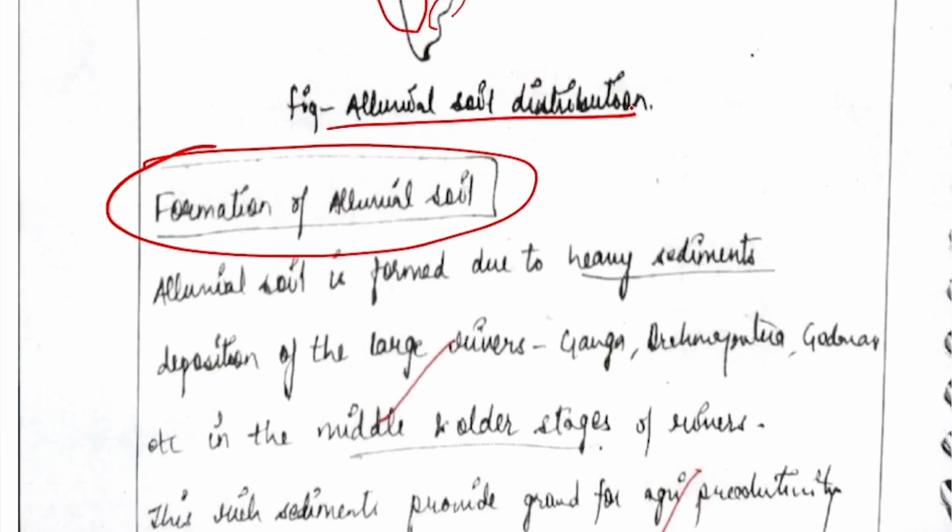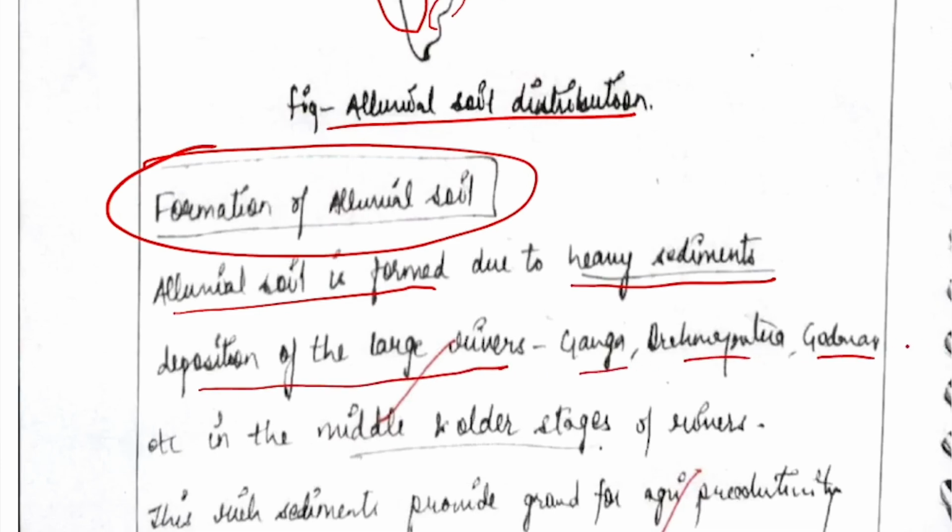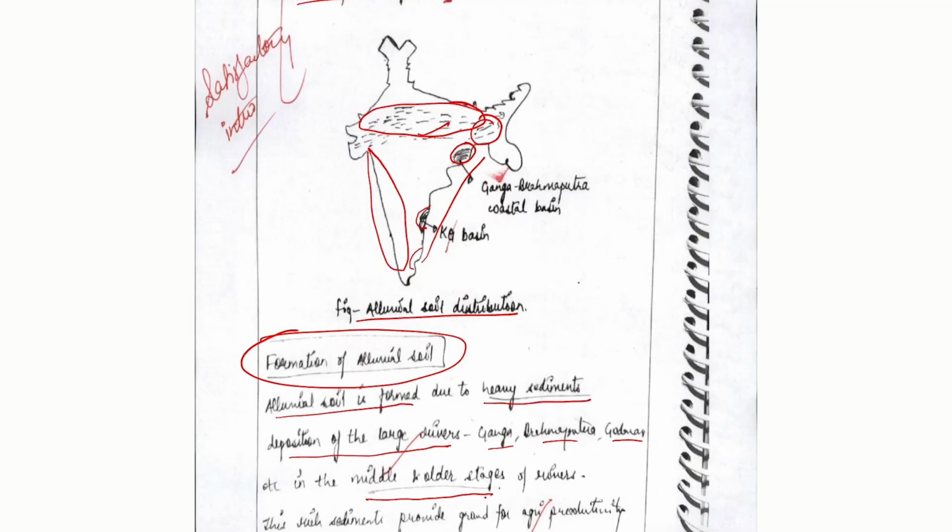So let's see the characteristics written by Hemant. Alluvial soil is formed due to heavy sediment deposition by large rivers, that is Ganga, Brahmaputra, Godavari, in the middle and older stages of the rivers. When rivers flow from mountainous regions, they take up sediments and erosion is dominant. When they move into the plain regions, deposition is dominant, that is the mature and older stage. This is also highlighted in this answer in a very good manner.